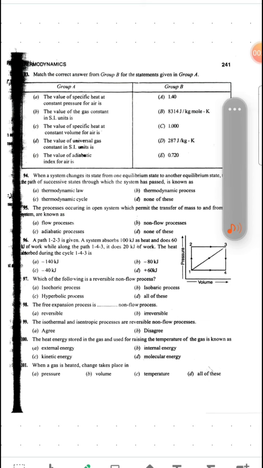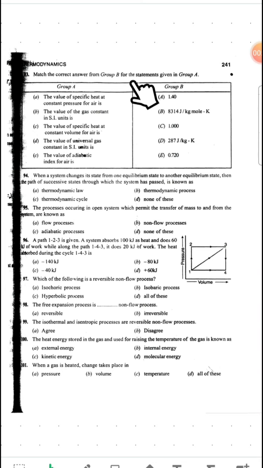Our next question given in this series is: match the correct answers from group B for the statements given in group A. So we have to match them correctly. The value of specific heat at constant pressure for air is 1.005, which is this one. It should also have some units, which should be kilojoule per kg Kelvin, right? It is a specific heat, so A will match with C.